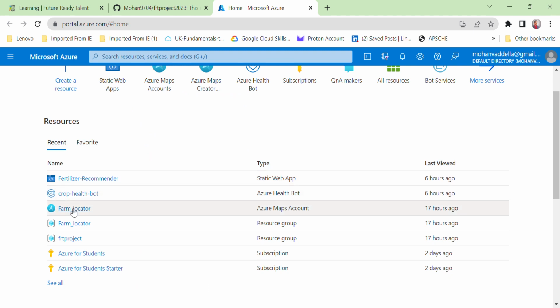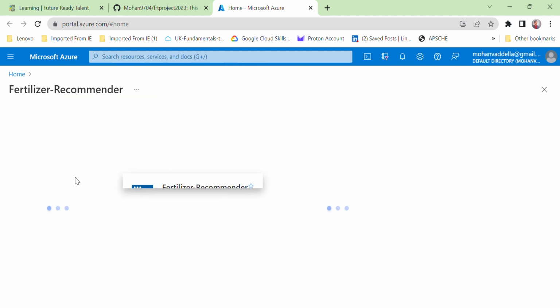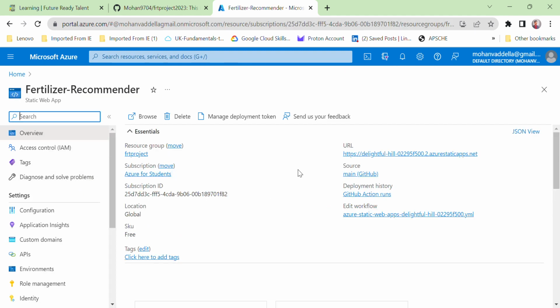Now you can have a look over the fertilizer recommender. This is the URL for our project, which is developed using the Static Web App service. Let's go to our website.